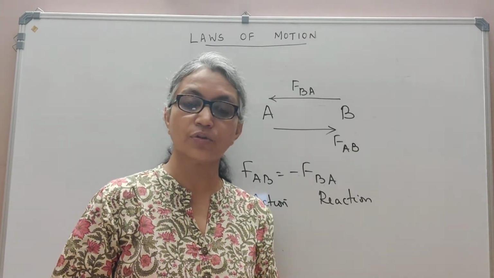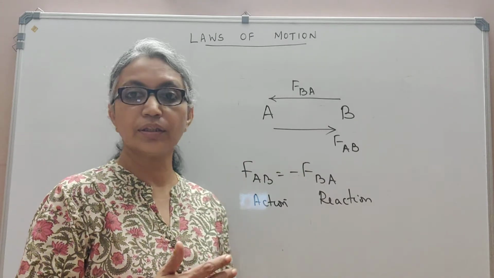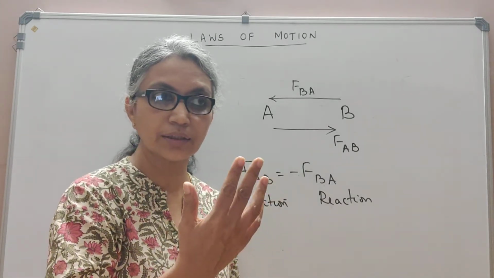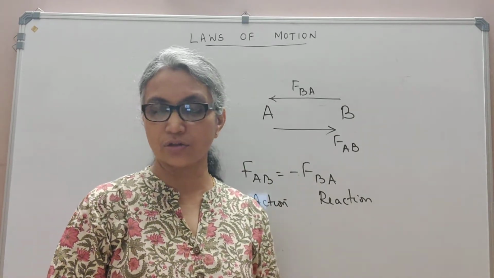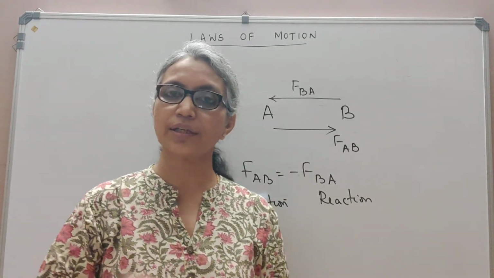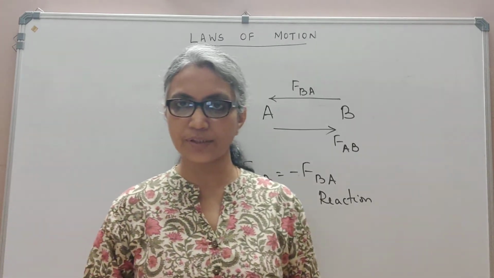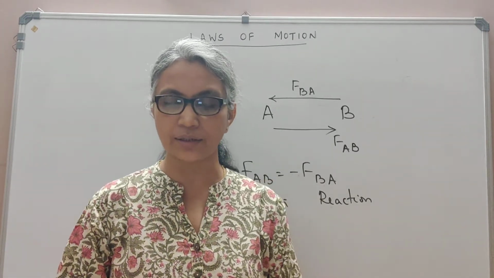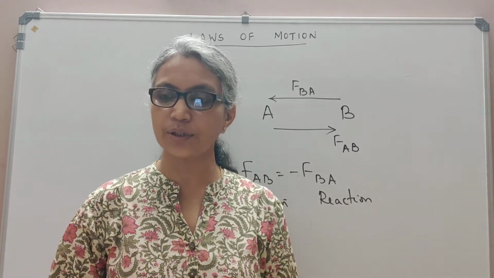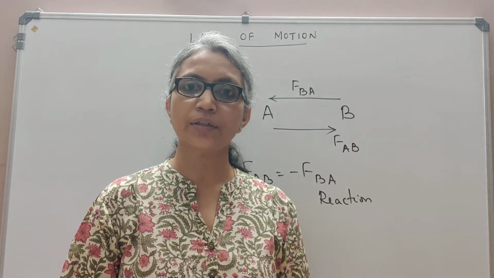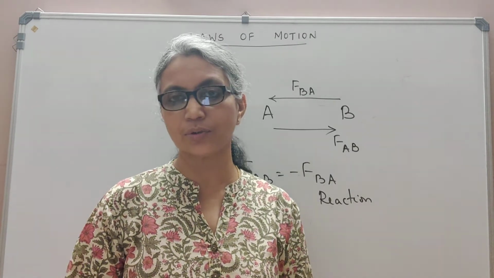The second thing that you must keep in mind is that you would tend to think that the action happens first and after that the reaction happens. It's not true. Action and reaction happen at the same instant. For example, suppose I'm standing on the ground. I don't sink in because my weight, that is the action, acts in the downward direction on the floor. But the floor gives me a reaction in the upward direction which is equal to my weight.